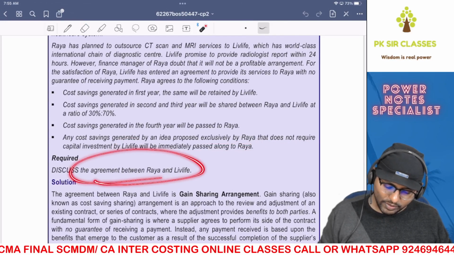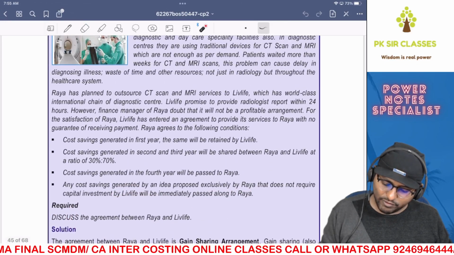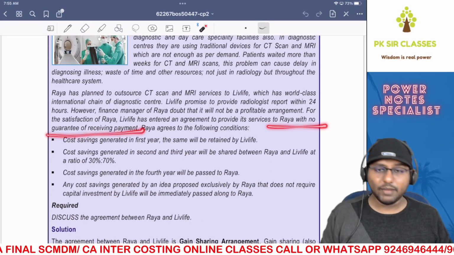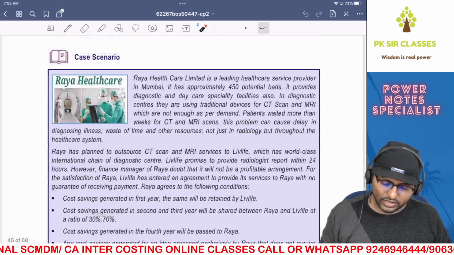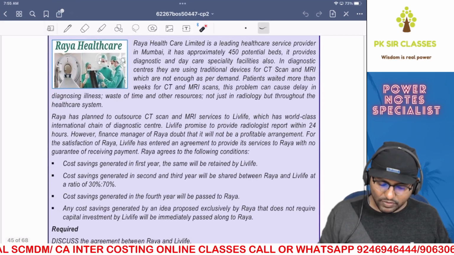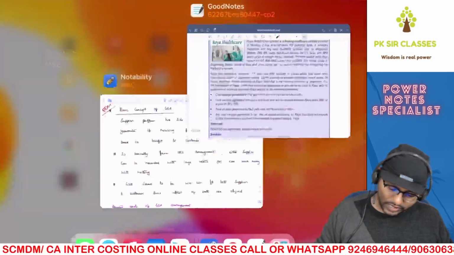So discuss the arrangement between Raya and Live Life. So this is the key for you. No guarantee of receiving payment is nothing but GSA. So you can say that the arrangement is GSA, but we need to discuss that. So that is the question. You can pause the video and then you can read the question. Now straight away we'll get to the solution.